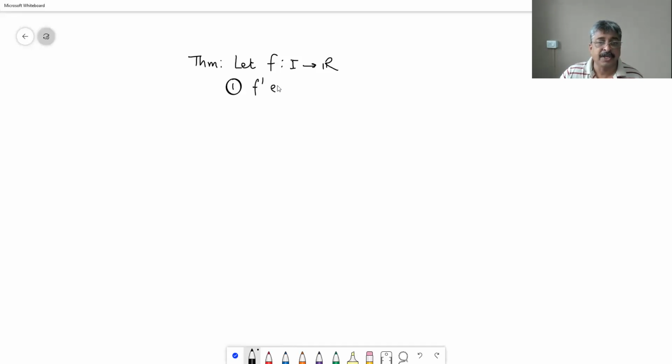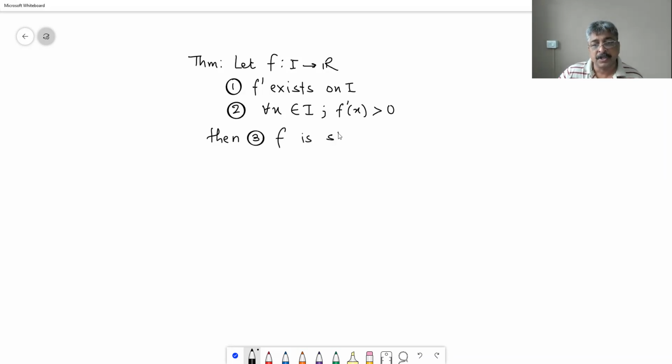1. f dash exists. That means function is differentiable over complete interval I. Second condition which is given, that for every x belonging to I, f dash of x is greater than 0, then 3, f is strictly increasing on I.